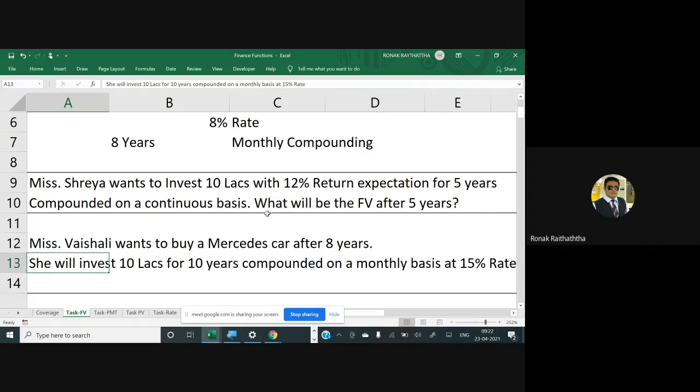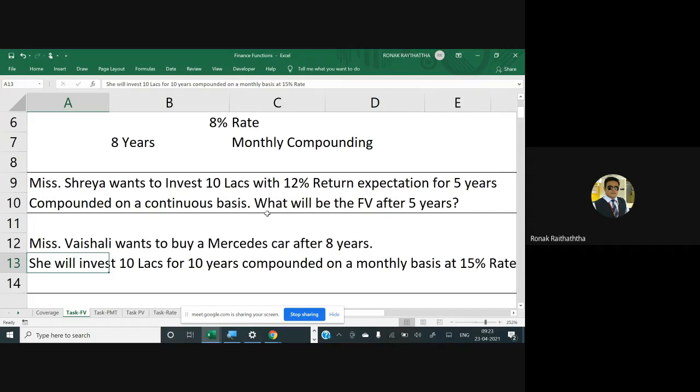That means each and every month the interest is credited to her fund, and for the next month you get the interest on the amount you had earlier plus the interest credited. So interest is reinvested again on a monthly basis. That's why it is compounding on a monthly basis. In the next period you get the interest on the increased amount.